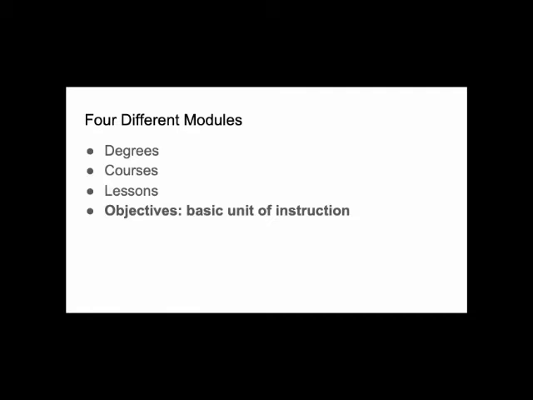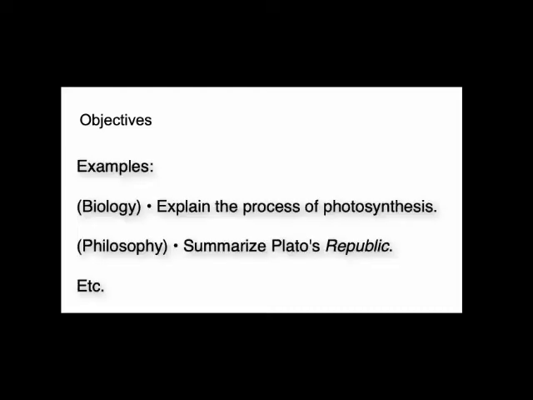Newlane is structured around 4 different modules: degrees, courses, lessons, and objectives. Degrees are made up of courses, which are made up of lessons, which are made up of objectives, and objectives are the basic unit of instruction on Newlane. An objective is a specific intended learning outcome. It defines what you should know or be able to do. For example, an objective in a biology course might be explain the process of photosynthesis. An objective in a philosophy course might be summarize Plato's Republic, etc.